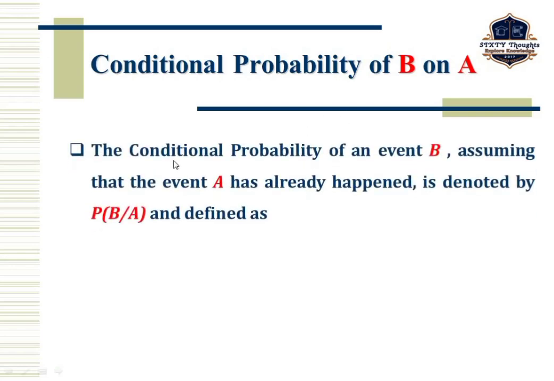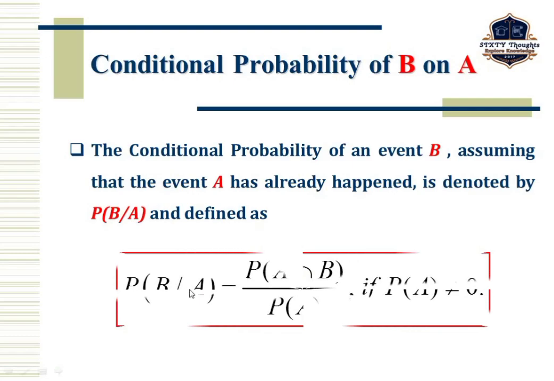Okay, now let us see the conditional probability of B on A. Similarly, the conditional probability of an event B, assuming that the event A has already happened, is denoted by probability of B by A, and it is defined as probability of B by A equal to probability of A intersection B by probability of A, if probability of A is not equal to 0. If it is 0, we get probability of B by A is undefined.